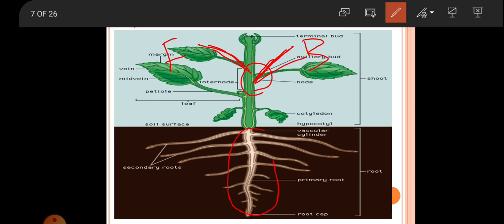So here you can see this first part is the primary root, and then these lateral branches are known as the secondary roots, and even the tertiary roots, and even root hairs are present on the root system, while all the branches on the main stem together form the aerial shoot system.